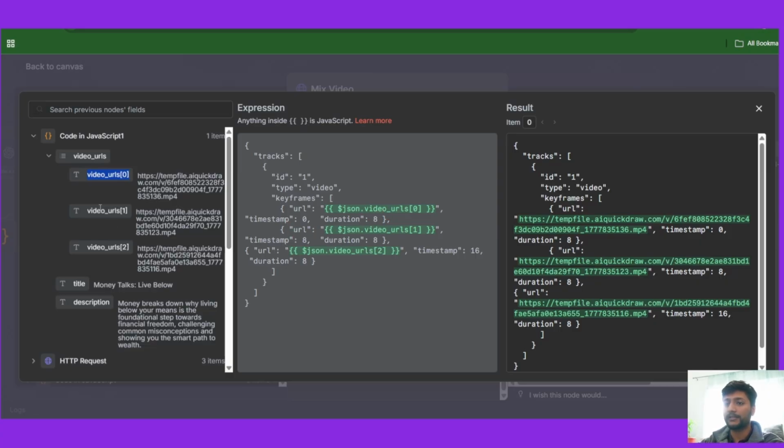And on here, we pull out the second URL. That is this URL. We pull it out over here. The timestamp is 8 because it starts from 8 seconds. The first video ends at 8 seconds, this starts at 8, and the duration is still 8 for this. Now pull out the third URL. The timestamp is 16 and the duration is 8 seconds.